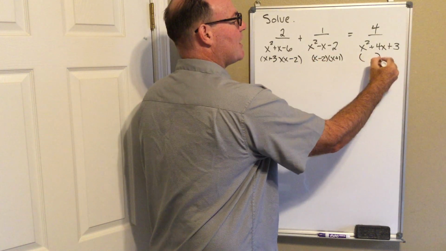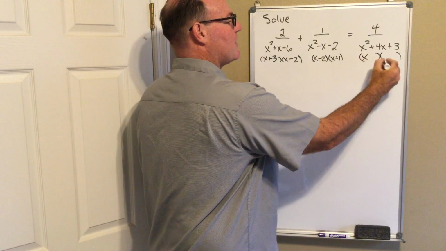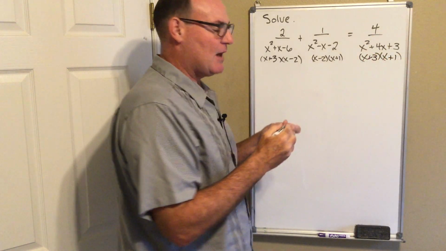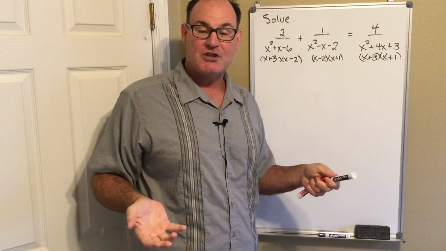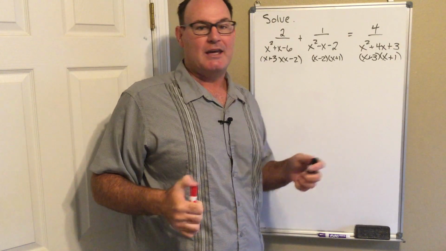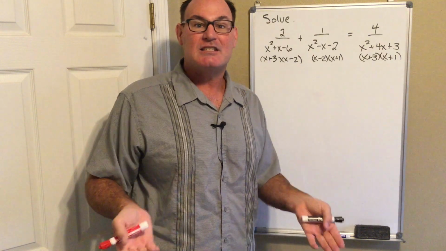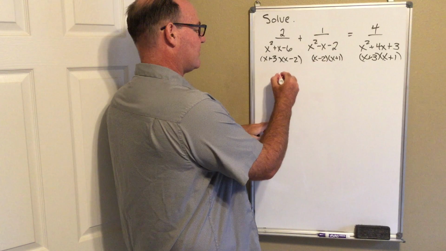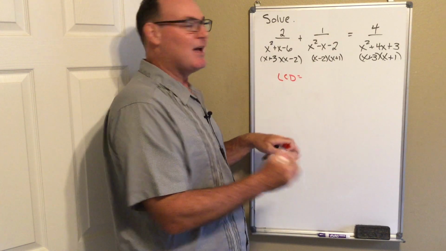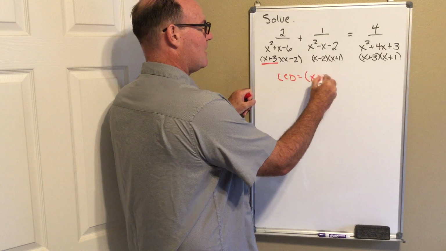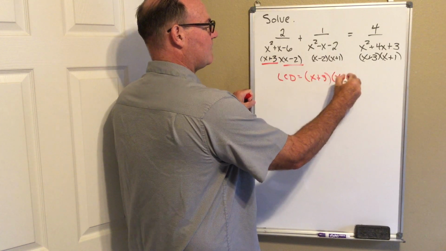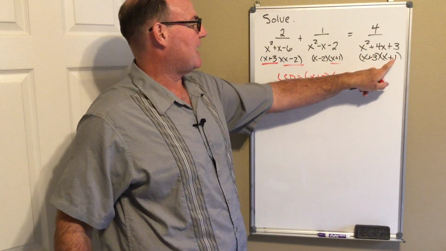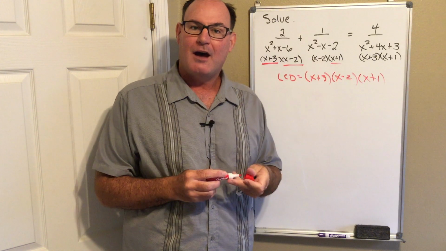And finally, x squared plus 4x plus 3. X squared is x and x. The two factors of 3 that add up to 4 are 3 and 1. And remember, for rational equations, the common denominator is one of every factor and then the highest power if there are powers. I don't have any powers here, so I'm just going to take one of every factor. So my least common denominator, my LCD, needs a factor of x plus 3, a factor of x minus 2, and a factor of x plus 1. There's just an x plus 3 and an x plus 1, so I have included one of everything that I see.